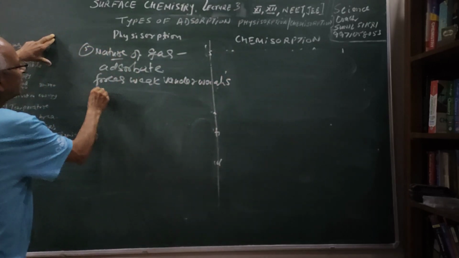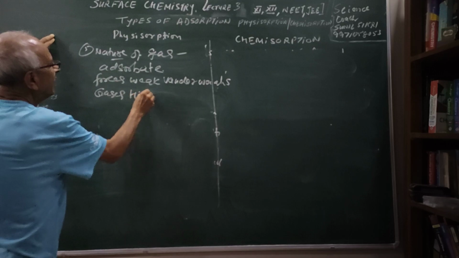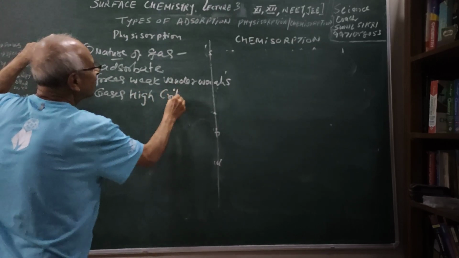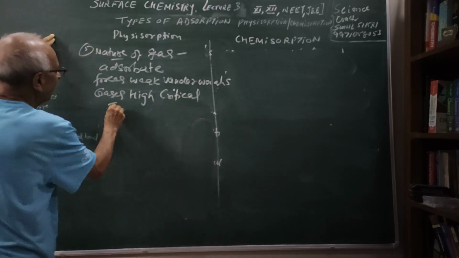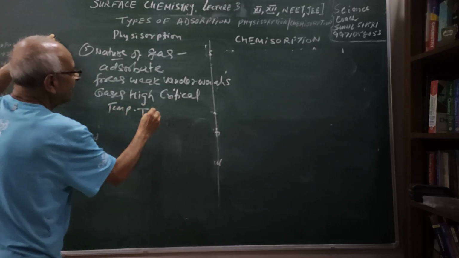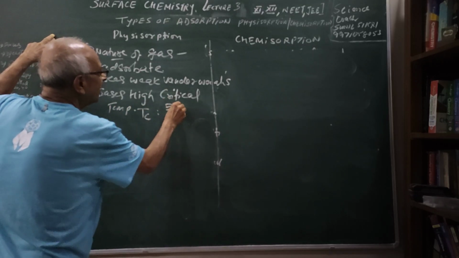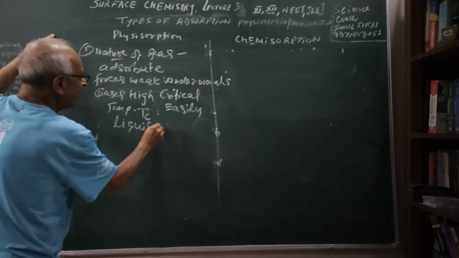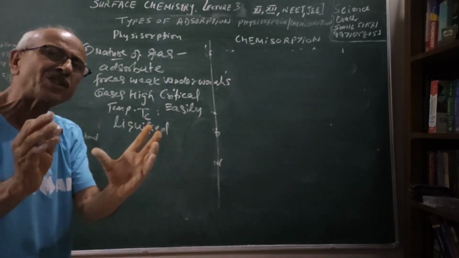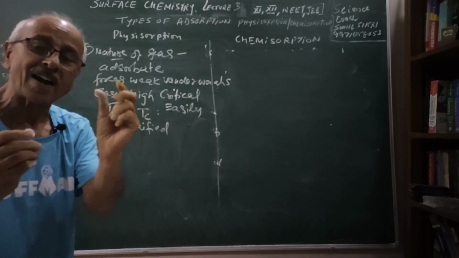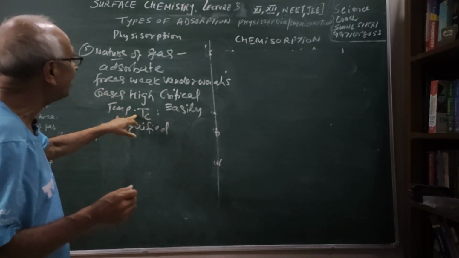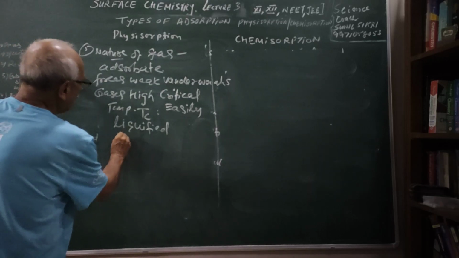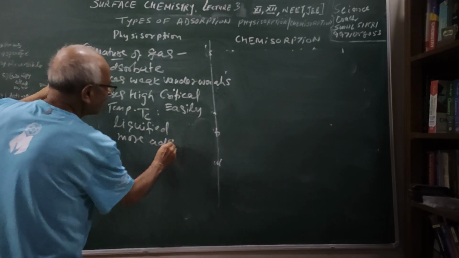And you will find the gases which have high critical temperature, Tc high, are easily liquefiable. They are easily liquefied because the force of attraction between these molecules is stronger at the critical temperature when liquid is formed. So they will show more adsorption.